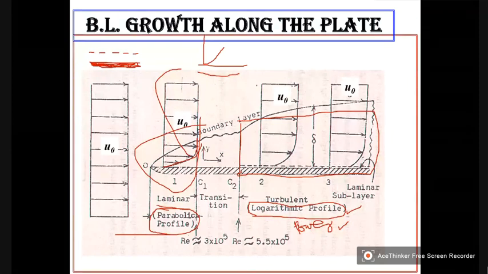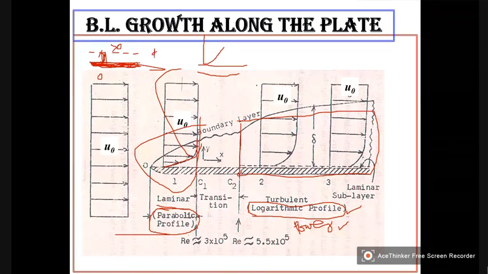What is the velocity here? Definitely it is 0. And the velocity here is some finite value. So there is still a velocity gradient in this range.